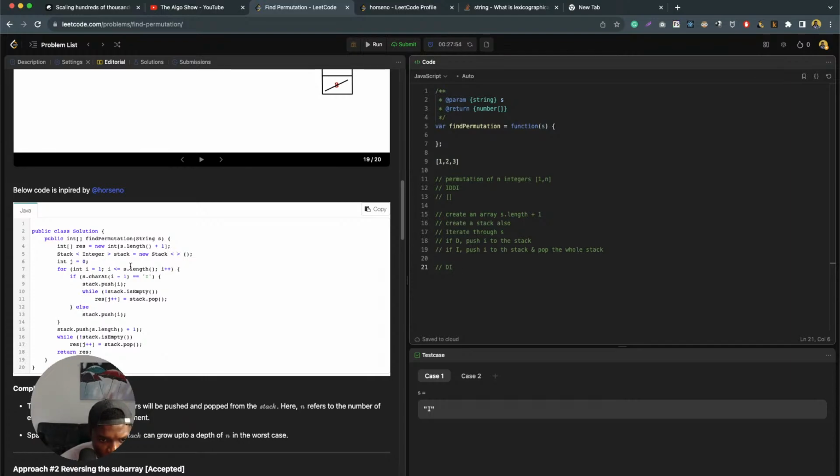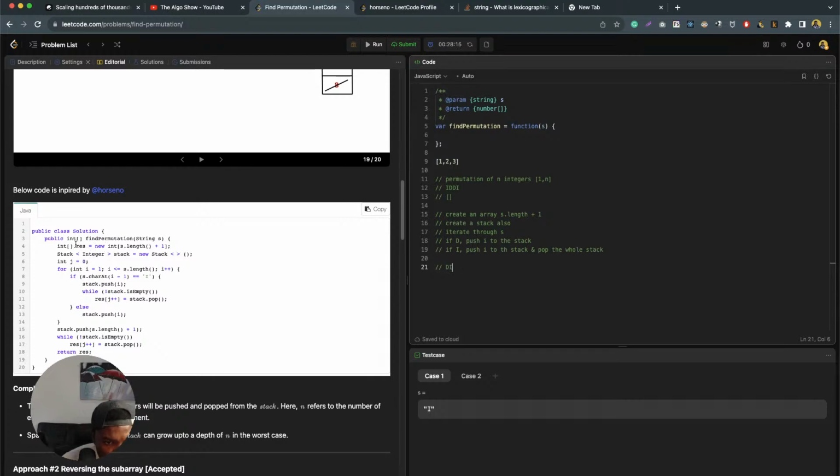What is s dot length? S dot length is 2, so this is going to run once. And so stack dot push s dot length plus 1, so we are going to push 3. And our stack is not empty. Wait, let's understand this properly.